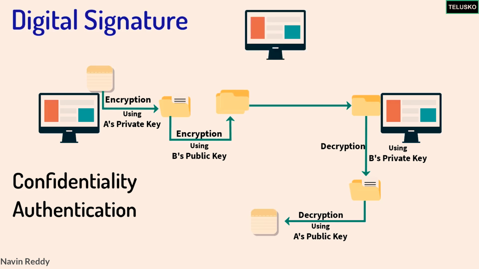Even if you have C in between, C cannot decrypt the message because it is encrypted with the help of B's public key, right? And that's how we achieve signature.